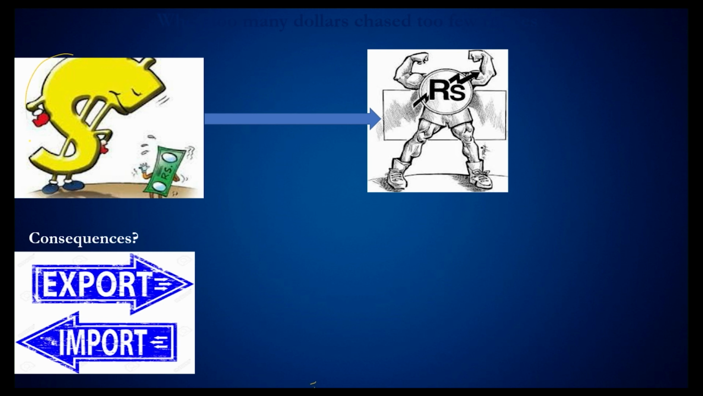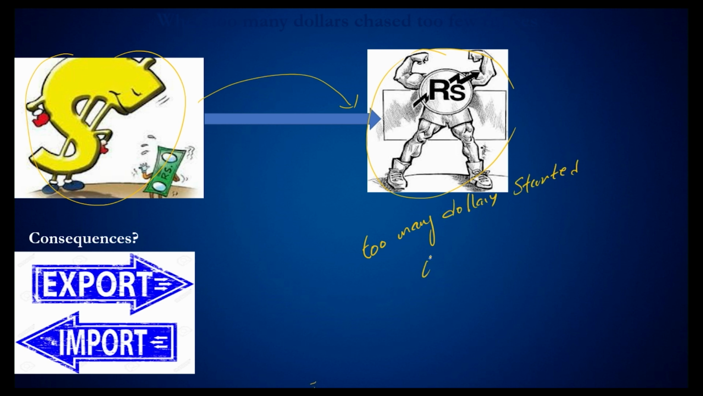These dollars started chasing rupees, because investors in the United States or across the globe started borrowing these cheaper dollars and bringing this money into markets like India. As a result, too many dollars started chasing too few rupees, very few rupees. So as a result, the rupee has relatively become stronger.